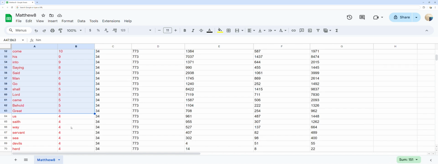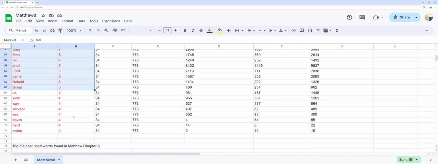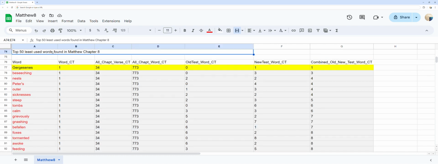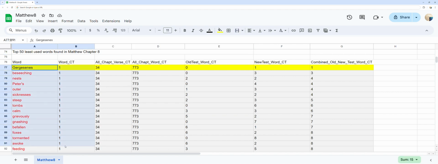Top 50 least used words found in chapter 8. You can see the least frequent words in Matthew chapter 8 and the word count for each. As well, you can compare that to the total times those words are used in the whole of each Old Testament, New Testament, and both Old and New Testaments.